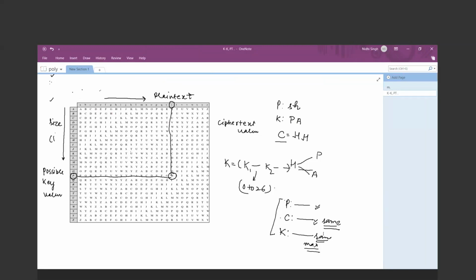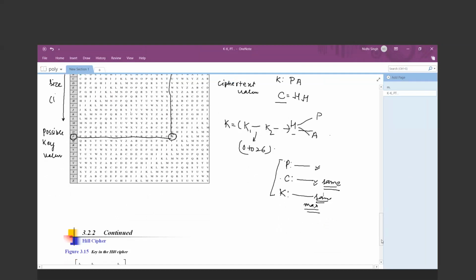Yes, very complex, but yes, it is possible. It is possible because the key length can be at most the length of the plain text. So if my plain text is short, then the brute force attack is easily possible. But if the plain text is long, then my key length can be higher and it may be repeated sometimes, according to the key stream repetition rule. So yes, it is possible, but it is complex. But by using a supercomputer and high computing power, it may be possible to decrypt the cipher.